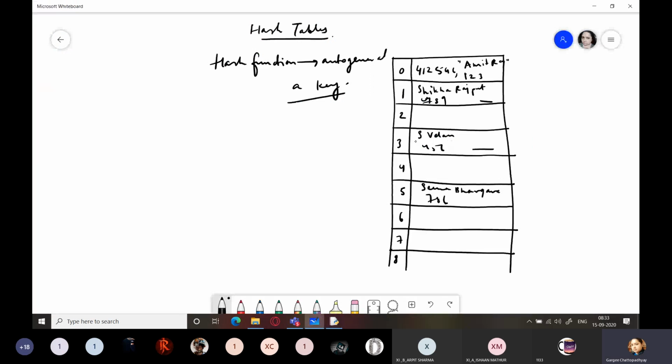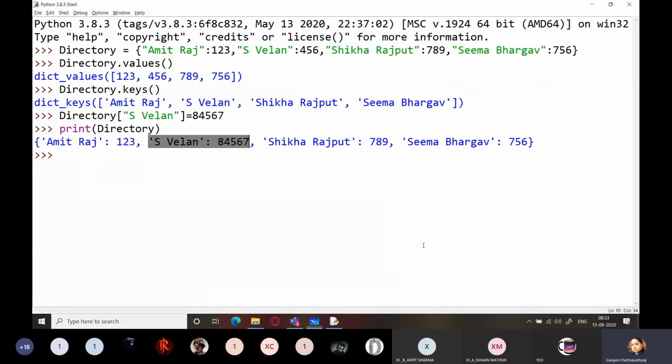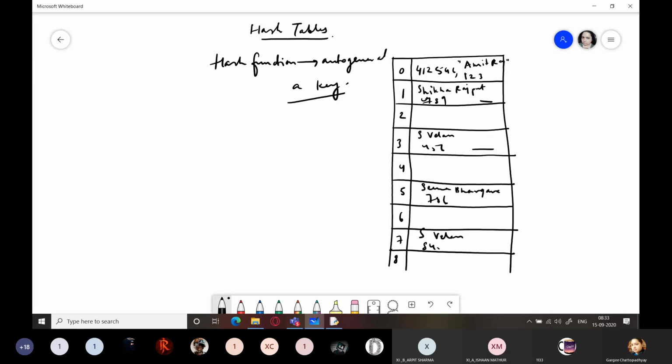786. Now what we did was we had changed the value of S. Velan. So somewhere in the memory again it would be created with the new value, that is 84567. Now what happens? If I want to access Amit Raj, I'm providing the key. So this will internally map onto this hash function, that is this key, and it will get the value of Amit Raj from here, right?